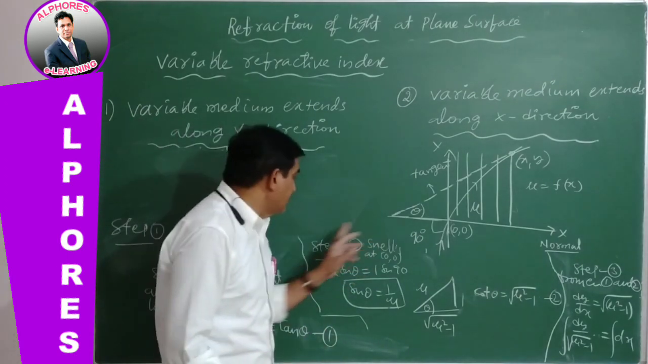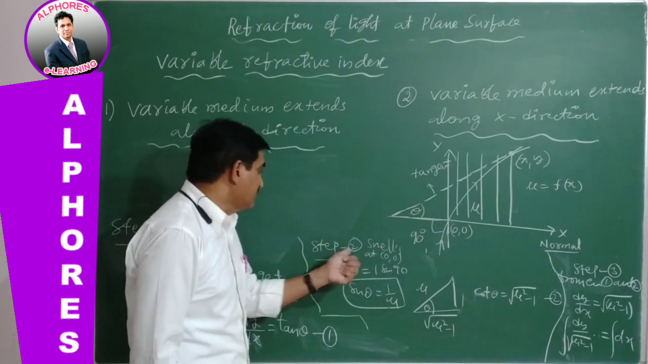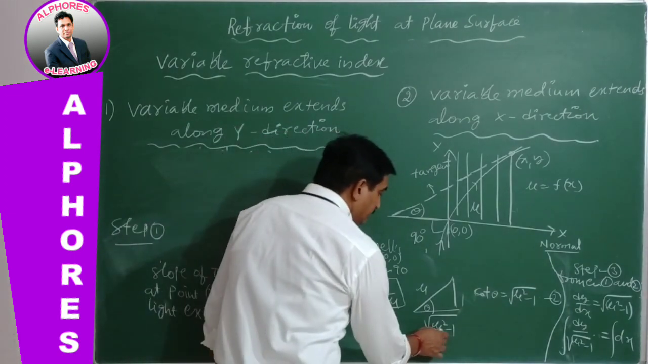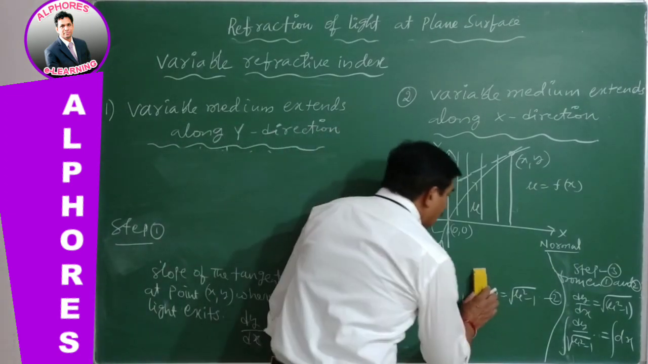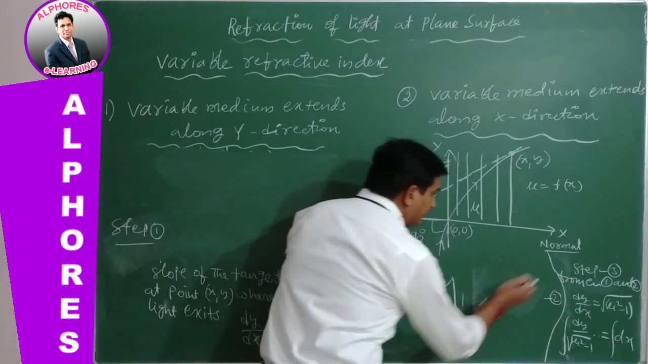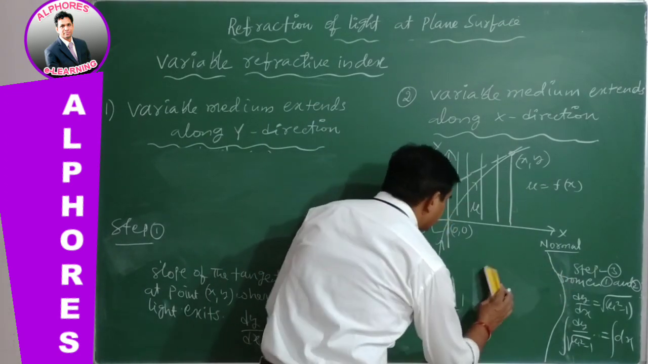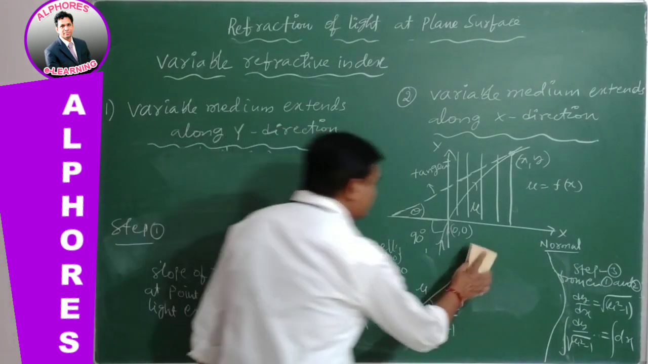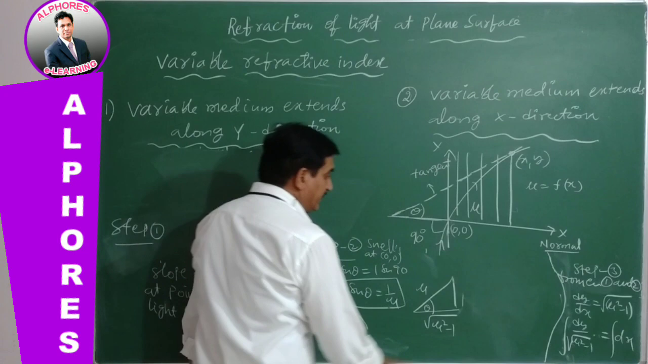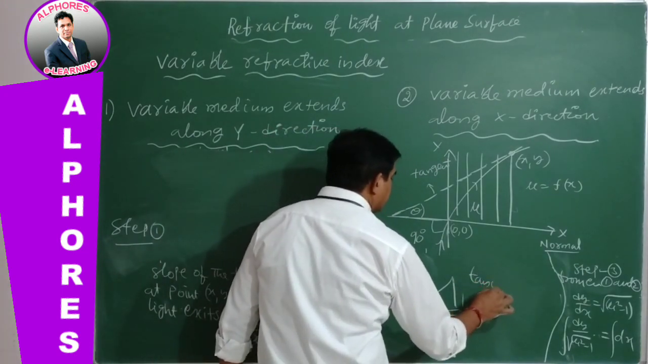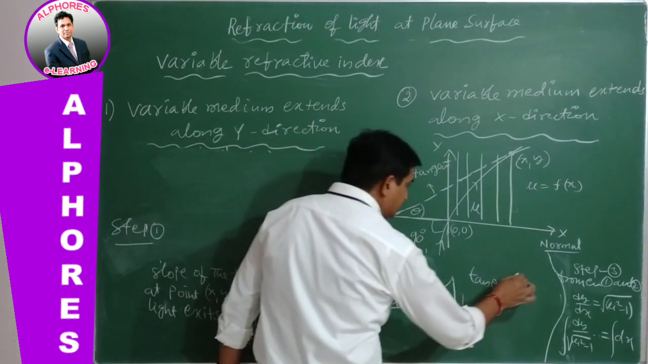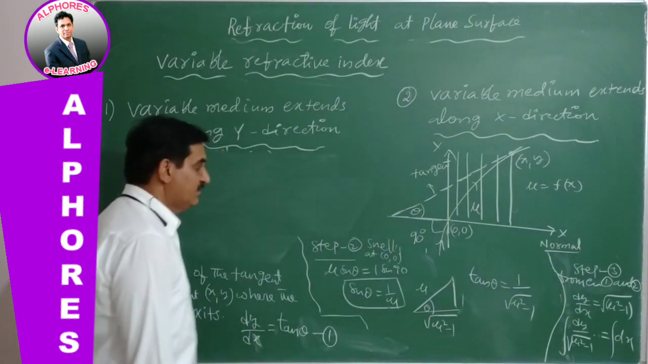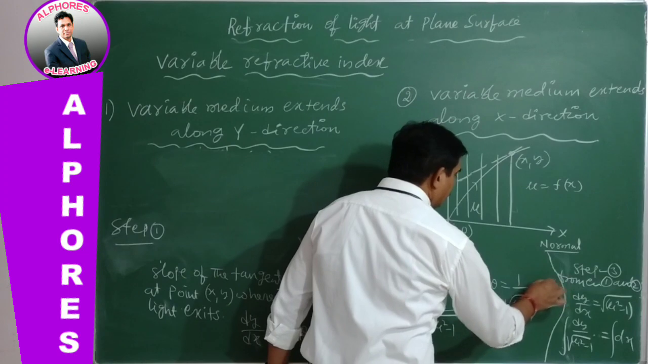Again go for Snell's law at the origin, that's step 2. Again you are getting the same. Then from this you will get mu square minus 1. Then what do we need here? We need tan theta. Using this triangle, tan theta is equal to opposite side 1 by root over mu square minus 1. This is equation 2.